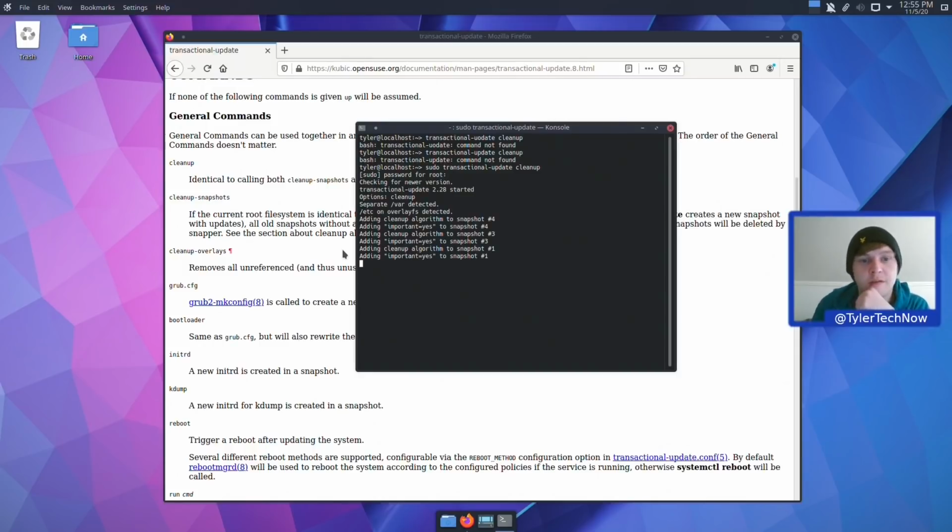Okay, so checking for new version. Right, so that's added some important flags and cleanup algorithms to snapshots, and that has marked unused snapshot 4 for deletion, marked unused snapshot 3 for deletion. Transactional update has finished. Okay, I'm not too sure what snapshot we are on though. So that's marked unused snapshot 4 for deletion. So let's do a reboot and see what happens when we get back into our system now, and if that's actually deleted the snapshot that I want to be using.